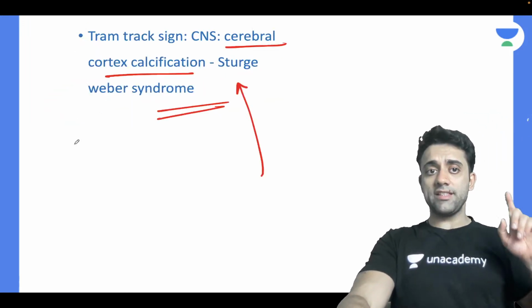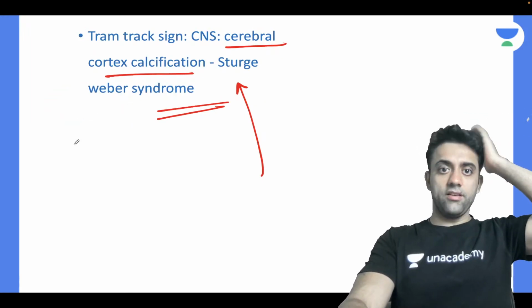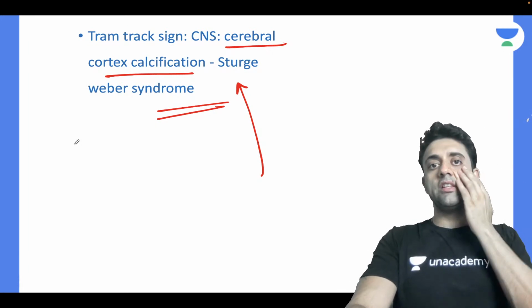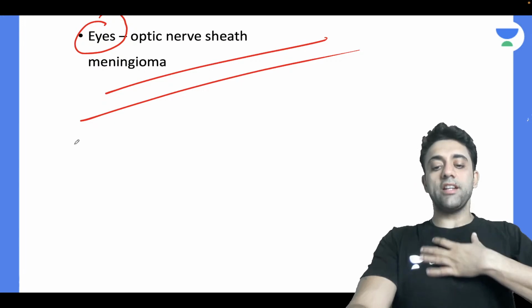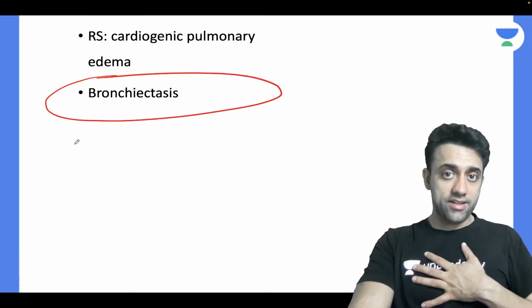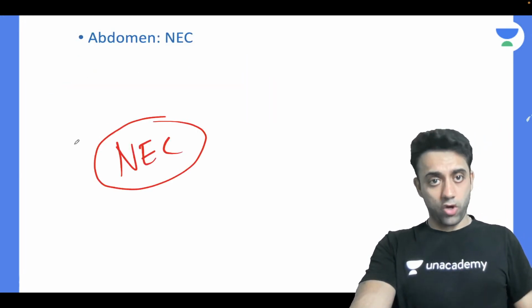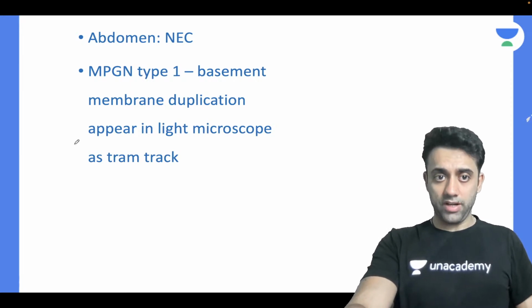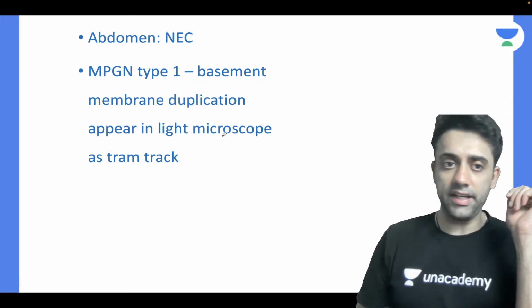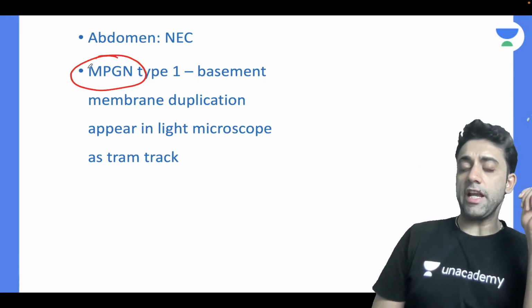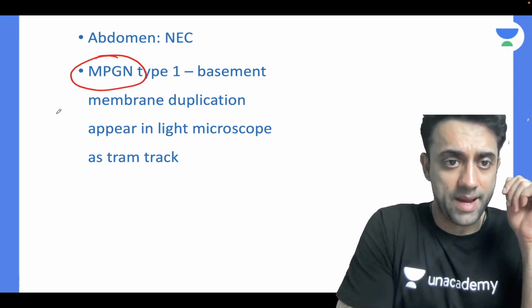So again, can we revise? Number one was the brain, Sturge-Weber syndrome. Then comes the eyes, optic nerve sheath meningioma. Then the chest, bronchiectasis. Then the abdomen, necrotizing enterocolitis. Then comes the kidney: membranoproliferative glomerulonephritis, MPGN type 1.